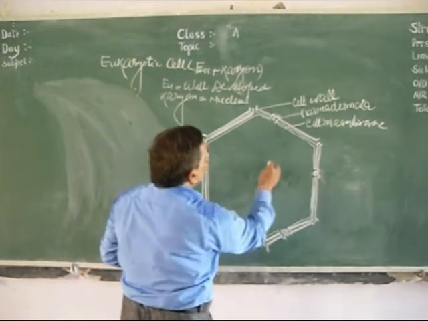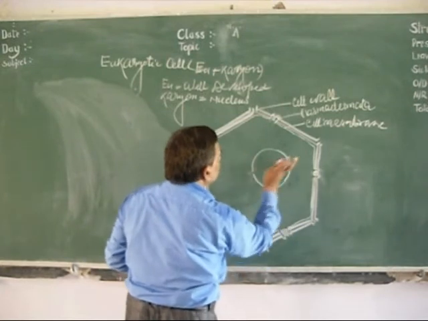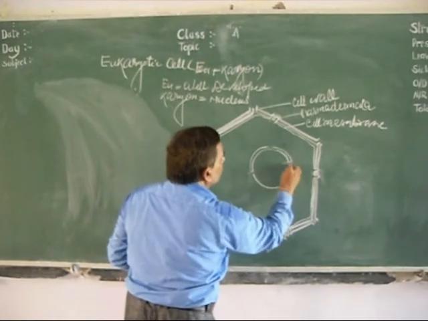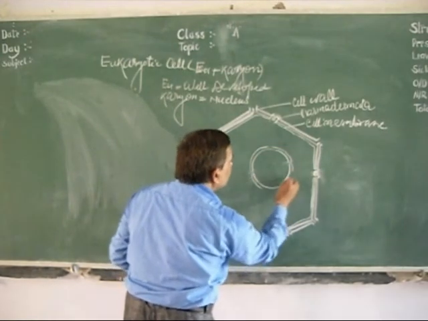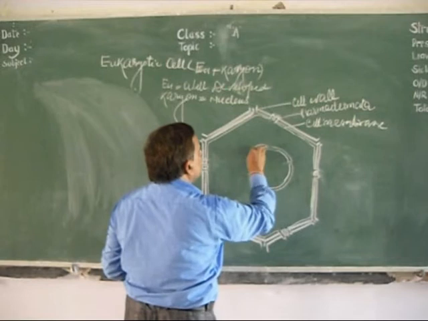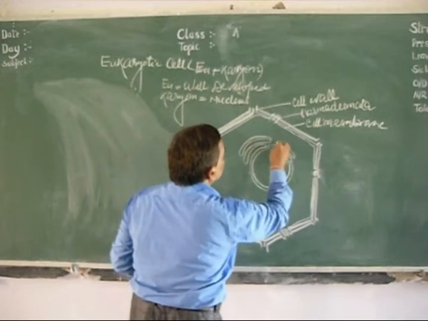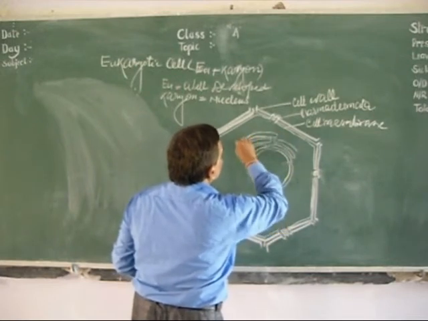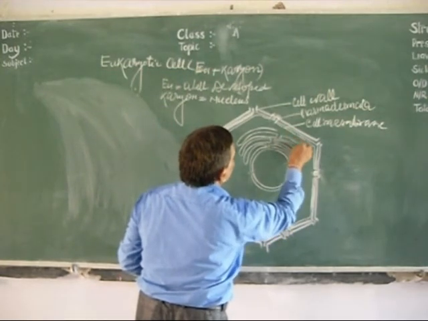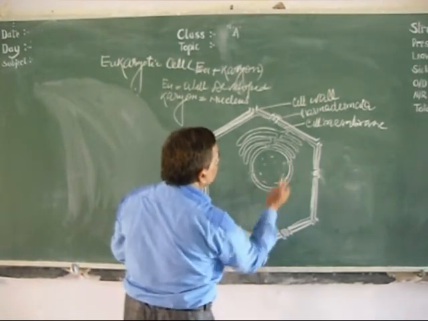And here in this cell, one rounded structure is found. This rounded structure is called the nucleus. This nucleus is surrounded by a nuclear membrane, and the nuclear membrane is a double-layer membranous structure. On the outer side it bulges out to form a tubular structure. You can see this tubular structure is called the endoplasmic reticulum.